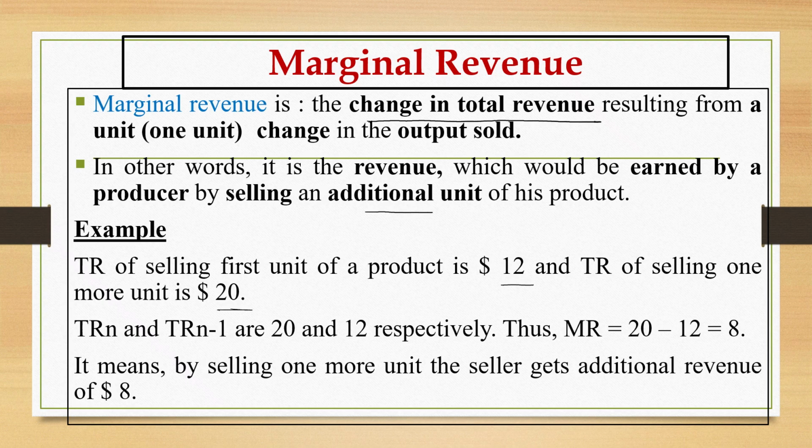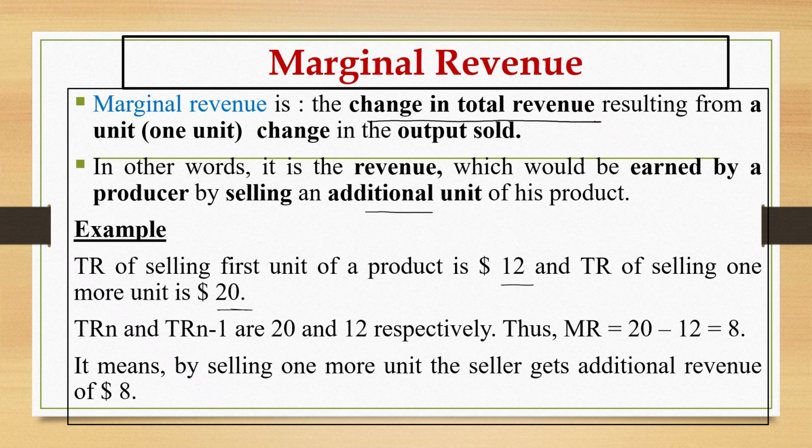So how do we find out the marginal revenue? We find out the marginal revenue by finding out the change in total revenue. So the total revenue before was 12 and the total revenue after selling one more unit is 20. So what is the change in the total revenue? 20 minus 12, which is 8. 8 is the marginal revenue.